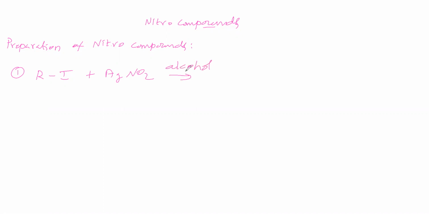In the presence of alcohol, what is the compound we are getting? We are getting the nitro compound, about 68 percent, and another one is nitrite. We are getting alkyl nitrite. How much percentage is this? Roughly 20 percent we are getting.